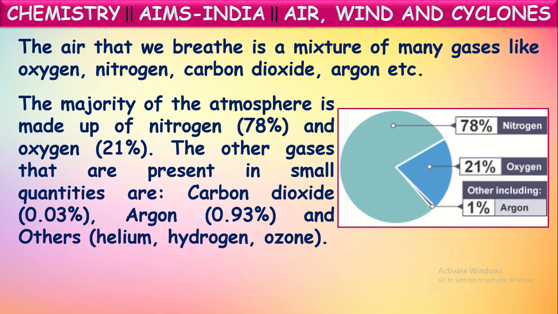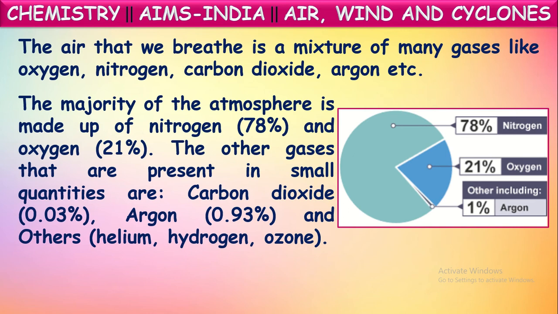These two exist in large quantity. Nitrogen is available in the atmospheric air at around 78% by volume. The next one is oxygen, which is available at around 21% by volume. So these two are the major gases. The major composition of atmospheric air is because of nitrogen and oxygen.